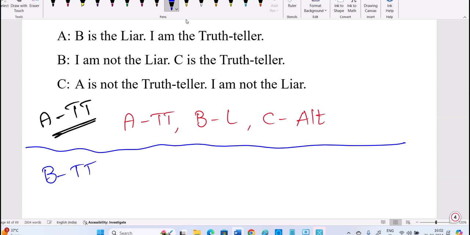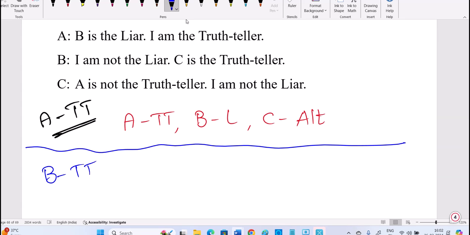If B is a truth teller, whatever he said must be true. What is the second statement? How many truth tellers are there among those three? Only one. If B is a truth teller, then C is also a truth teller. Both being truth tellers does not fit. Among those three people, one is a truth teller, one is a liar, and one must be an alternator. It's not satisfied. Are you understanding that?